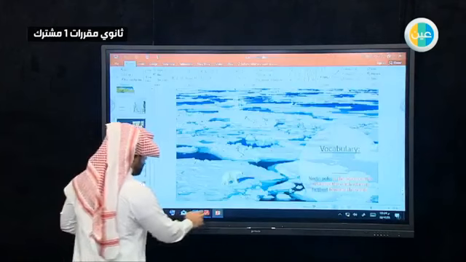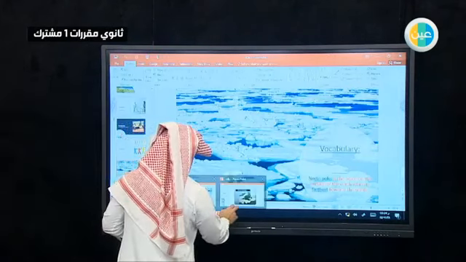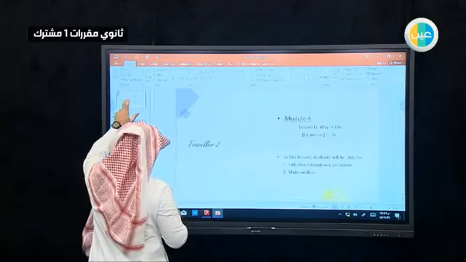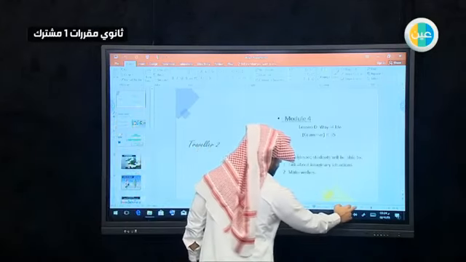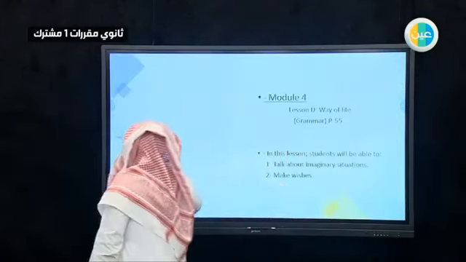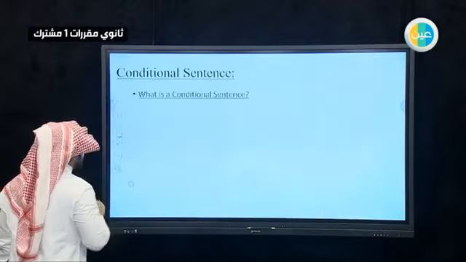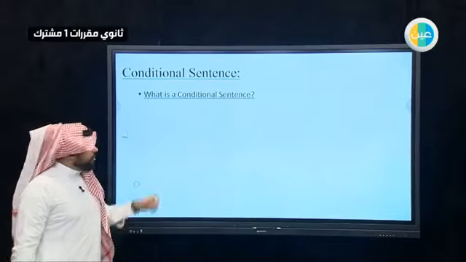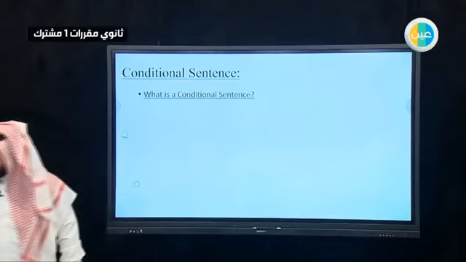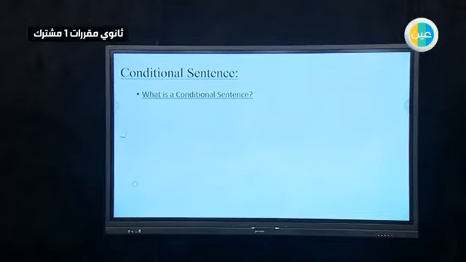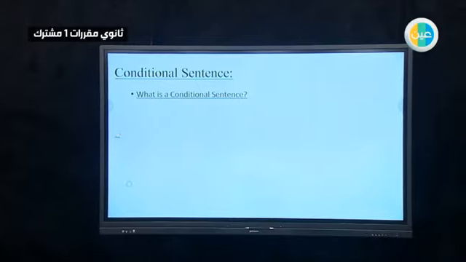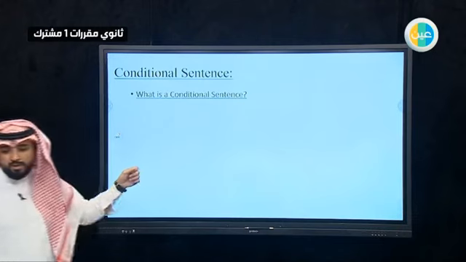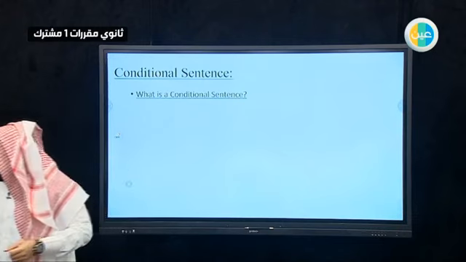Now we'll go back to our lesson for today. Our lesson today is about conditional sentences. So what is a conditional sentence? Think about this one, because we already had this one before. We had type 1, and today we will take type 2.